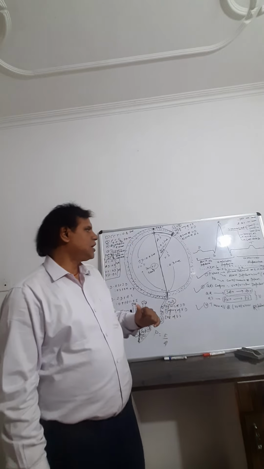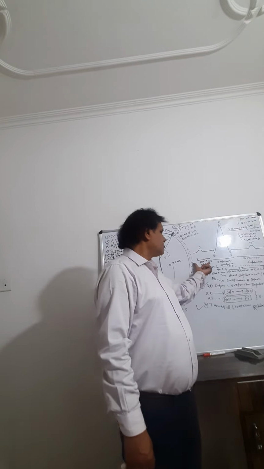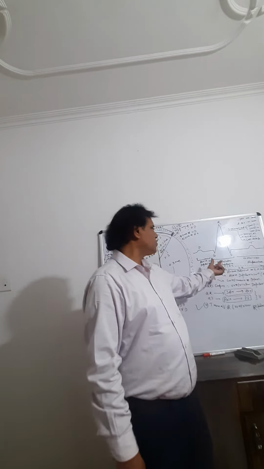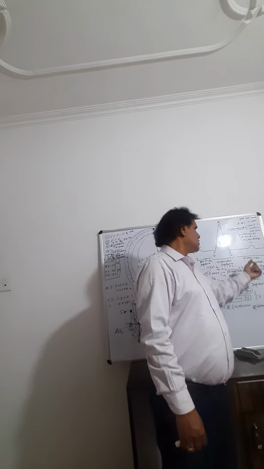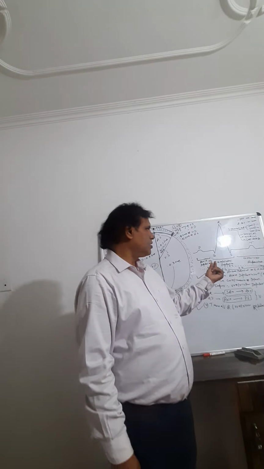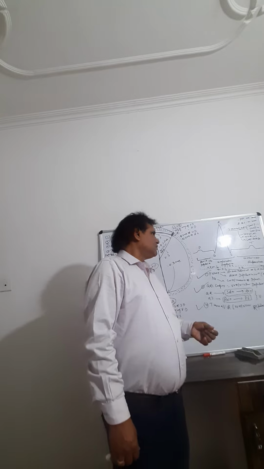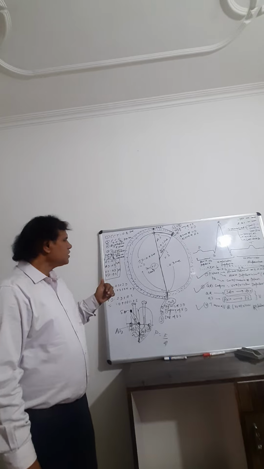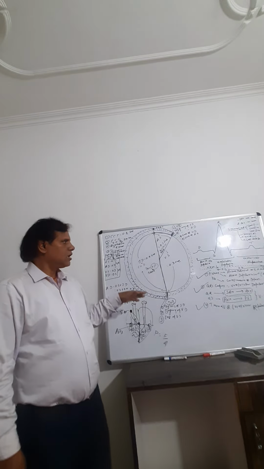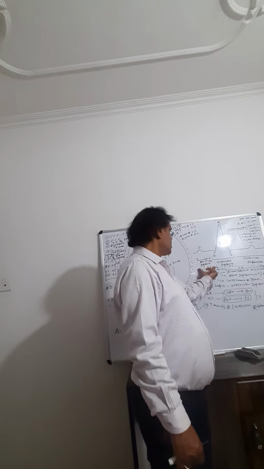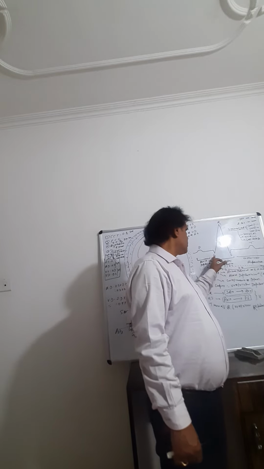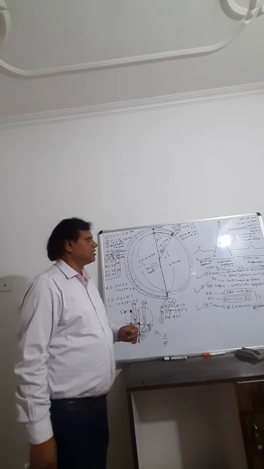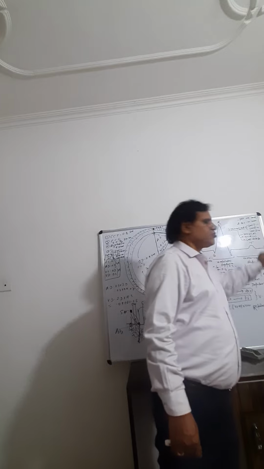So this is ventricular diastole. This is atrial systole, P to Q, QRS is ventricular systole, that is ventricular depolarization, and S to T is the ventricular repolarization followed by ventricular diastole. Systole means contraction, diastole means relaxation, and this is the normal ECG curve. Total time taken is 0.2 second in this part, 0.4 second from Q to this part, and 0.2 second in this part. So total is 0.8 second, and the next wave again starts from this point, the P wave.